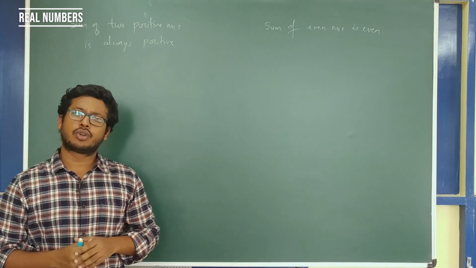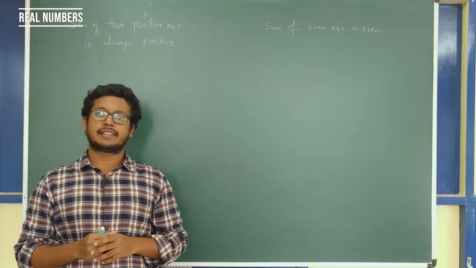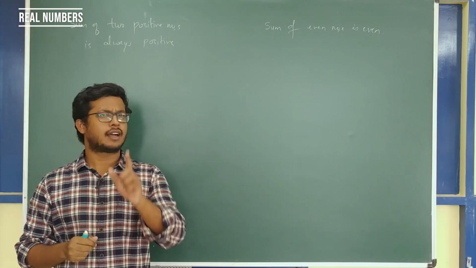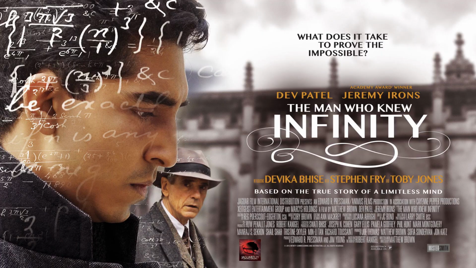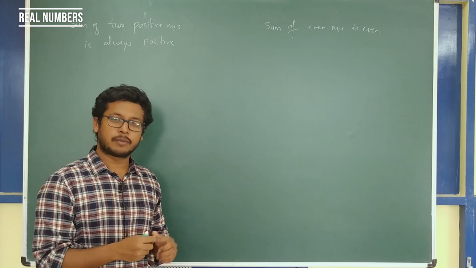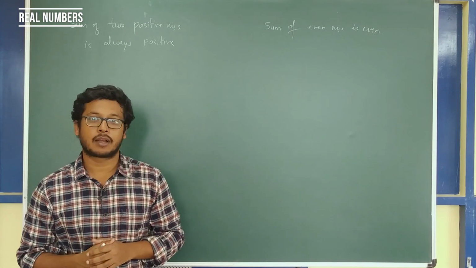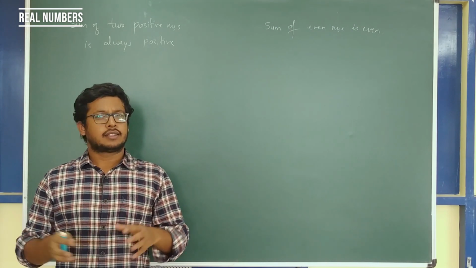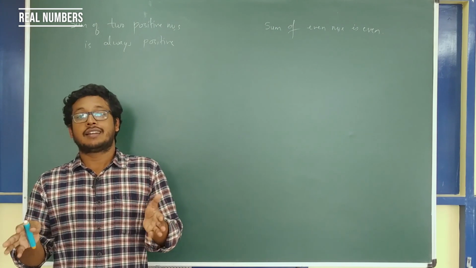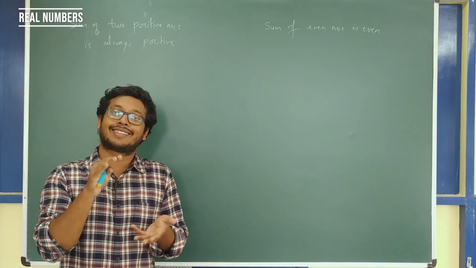In order for you to truly appreciate these proving techniques, I suggest you watch the movie The Man Who Knew Infinity. It is all about our famous Indian mathematician Srinivasa Ramanujan. Srinivasa Ramanujan had three books worth of theorems.